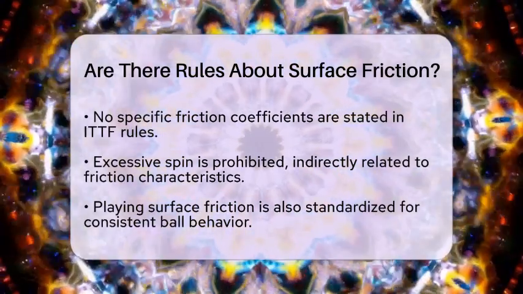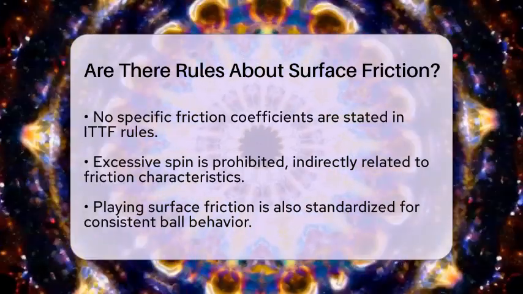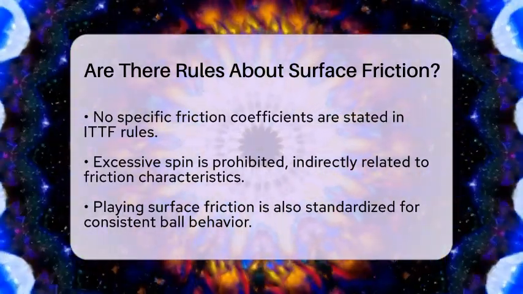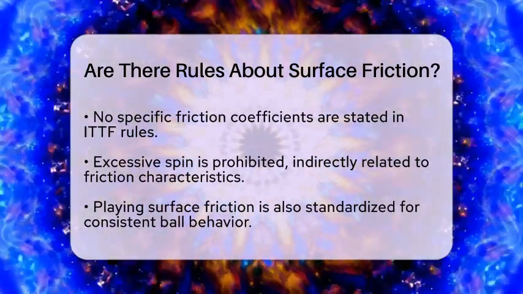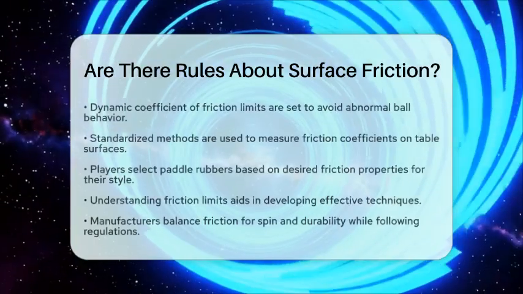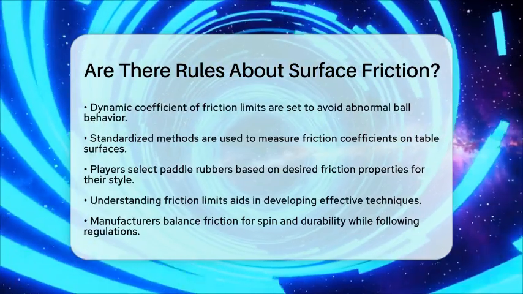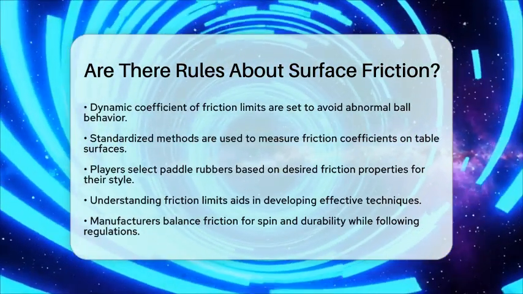When selecting paddle rubbers, players often consider the desired friction properties to optimize spin and control based on their playing style. Understanding the limits of friction helps players and coaches develop techniques that maximize spin without sacrificing control. Manufacturers design rubbers to balance friction for spin and durability while adhering to regulations to keep the sport fair and competitive.